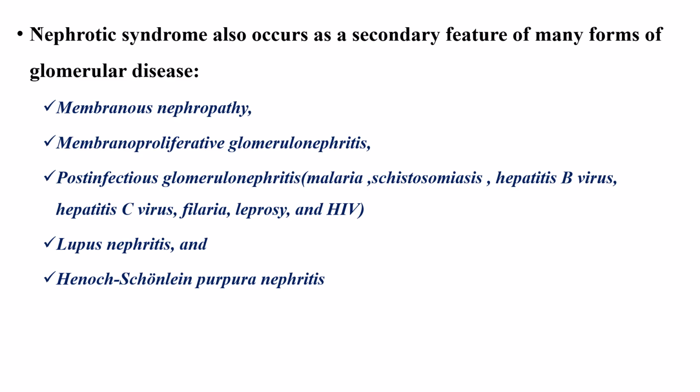Nephrotic syndrome also occurs as a secondary feature of many forms of glomerular disease, such as HSP, lupus nephritis, post-infectious glomerulonephritis such as malaria, schistosomal, hepatitis B, filariasis, leprosy, membranoproliferative glomerulonephritis, and membranous nephropathy.